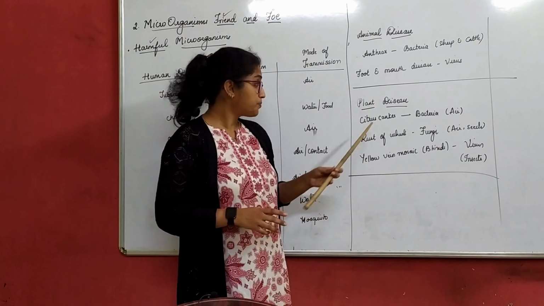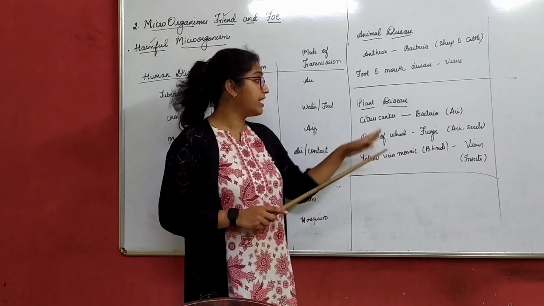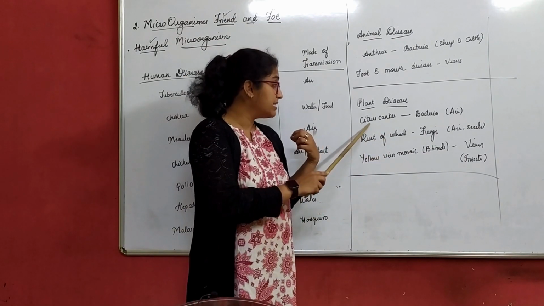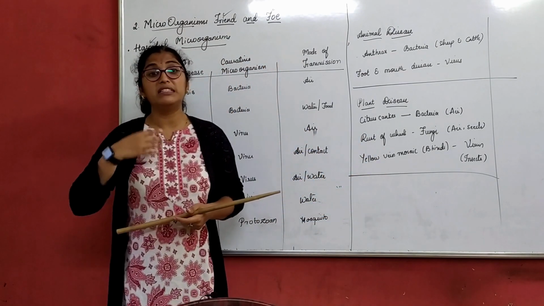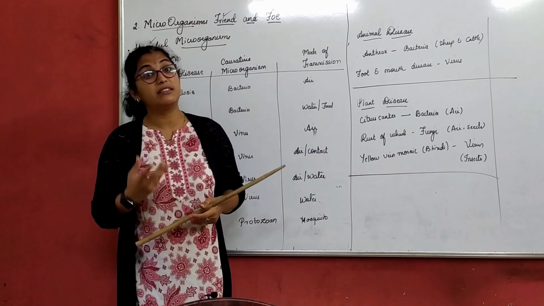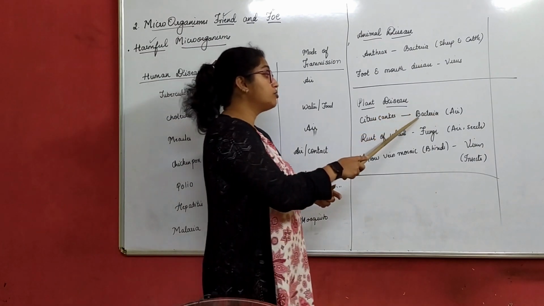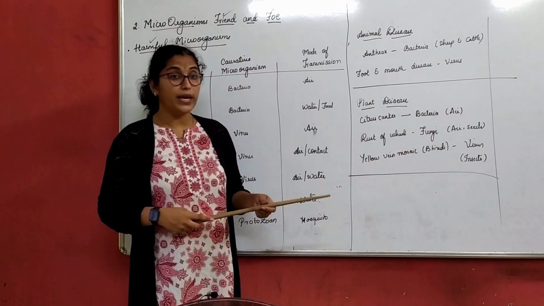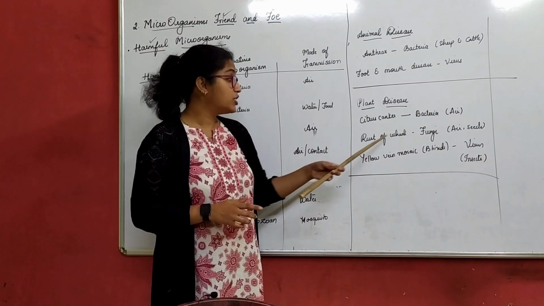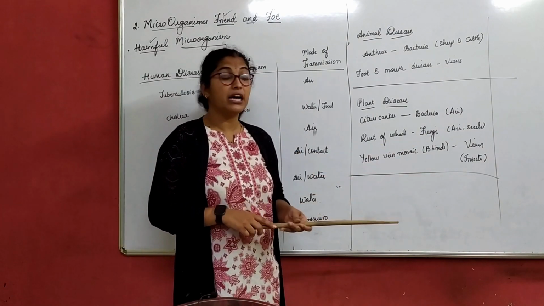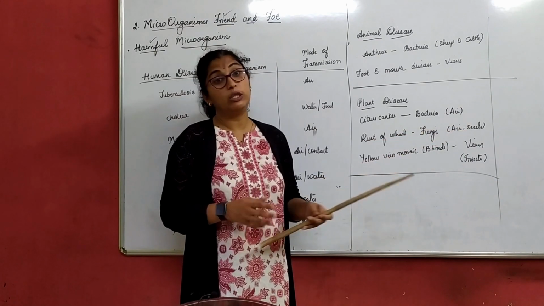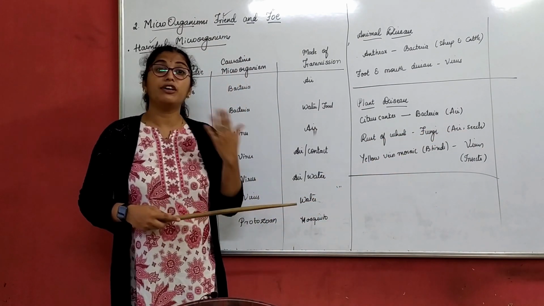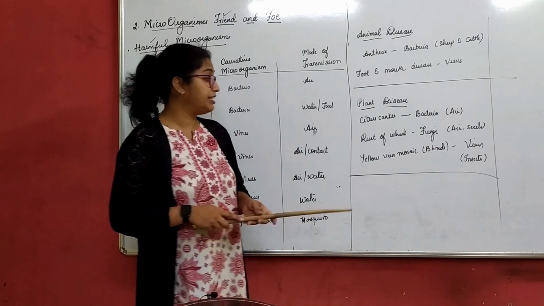Plant disease. Citrus canker is a type of disease caused in plants. When I say citrus canker, that means it is caused basically in citrus fruits, right? That is caused by bacteria. Mode of transmission is through air in plants. Rust of wheat is caused by fungi. It spreads through air and through seeds. Rust of wheat means a disease caused in wheat. We call that rust of wheat.